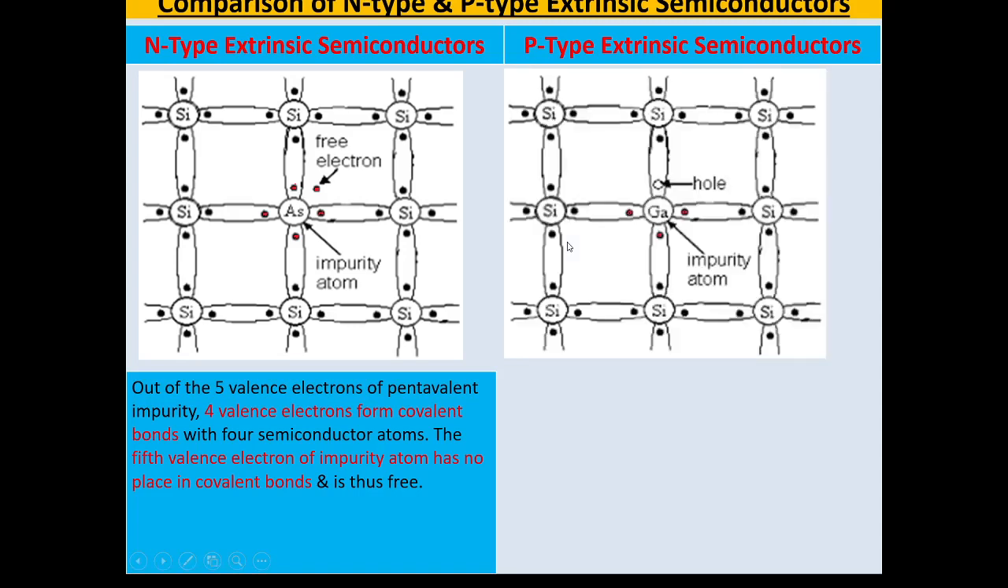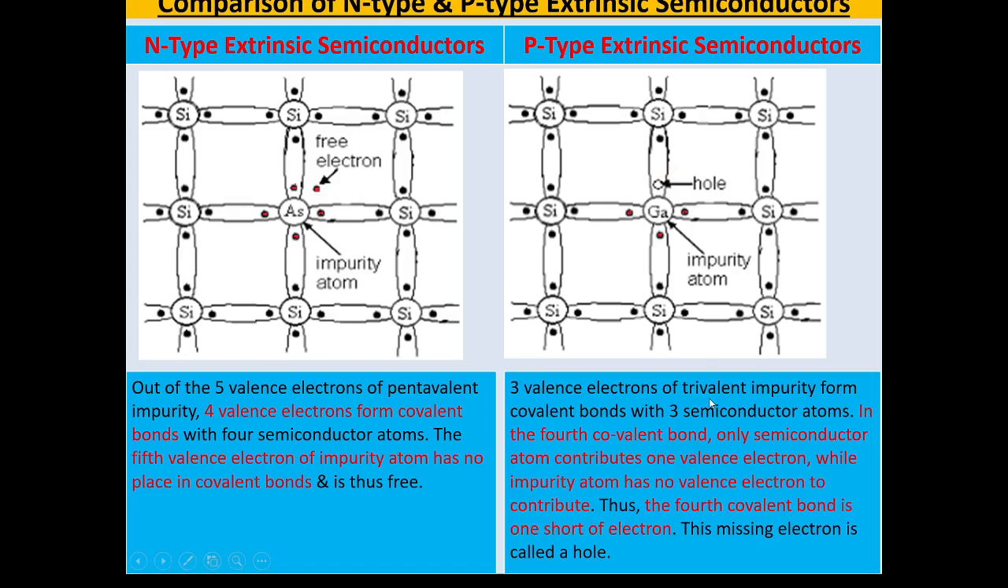In P-type semiconductors, here we have shown gallium, a trivalent impurity atom. It has only 3 valence electrons. These 3 valence electrons get engaged in 3 covalent bonds with 3 neighboring silicon atoms. But in the 4th covalent bond, the gallium atom has no valence electron to share with the silicon atom. So there is 1 electron missing in this covalent bond. This missing electron is called a hole. Whenever a trivalent impurity atom is added to pure silicon or germanium, one hole is generated.